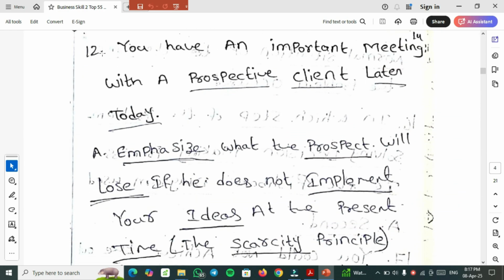12th important one. You have an important meeting with a prospective client later today. So the right answer is emphasize what the prospect will lose if he or she does not implement your ideas at the present time. You need to use the scarcity principle here.